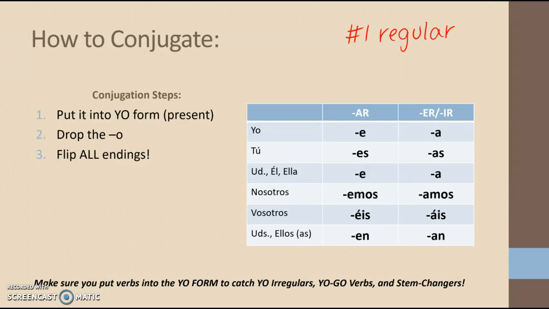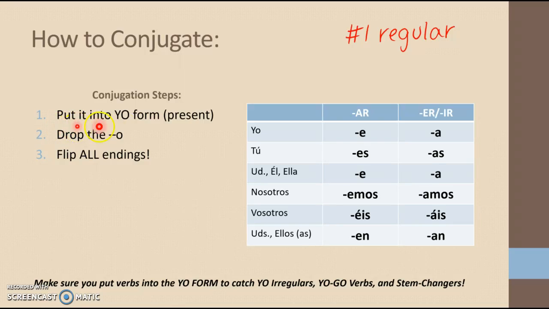Then we drop the O, and then we flip all of the endings. So an AR verb now ends in e, es, e, emos, éis, en. And an ER-IR verb ends in a, as, a, amos, áis, an.